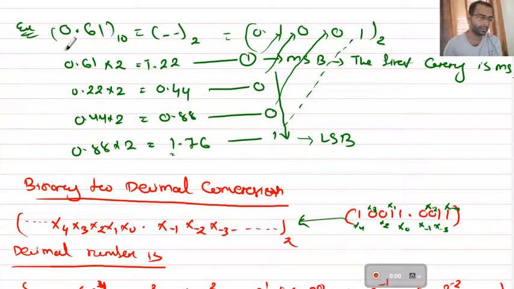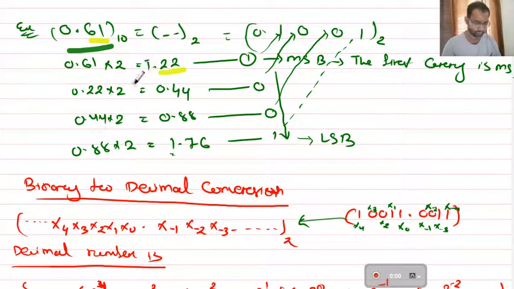So what can be done here? Suppose, for example, let us take 0.61. So 0.61 in decimal is to be converted to binary. The first thing is you have to multiply by 2. So 0.61 times 2 will give you 1.22. Here you see, after the decimal point there are 2 values, so you keep those 2 values. The 1 will be your carry, so here we can write 1.